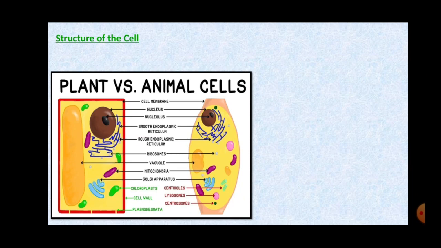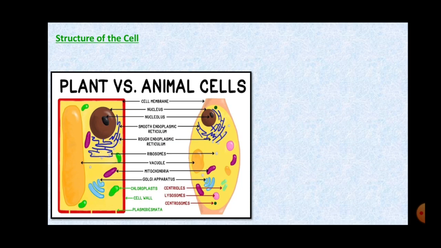The very outermost covering of the cell is called the cell membrane in animal cell, whereas in case of plant cell it is called the cell wall, right? Then the inner membrane in plant cell is called the cell membrane. The liquid which is present inside the cell is called the cytoplasm. Then you can see the different organelles like the nucleus. Inside the nucleus, the nucleolus is present, and the outer membrane of the nucleus is continued with the endoplasmic reticulum.